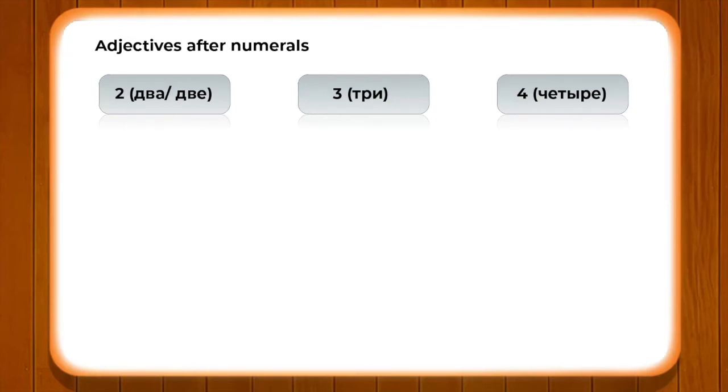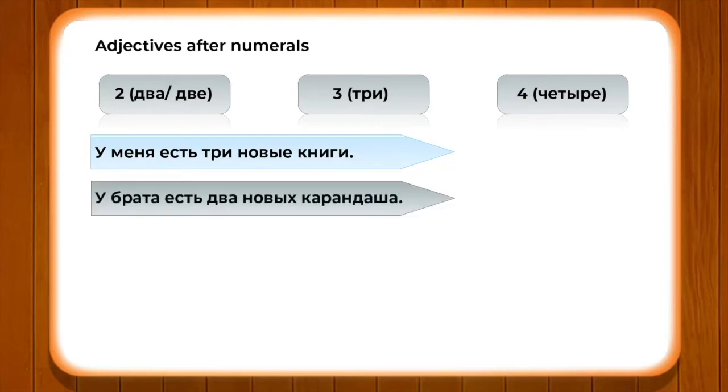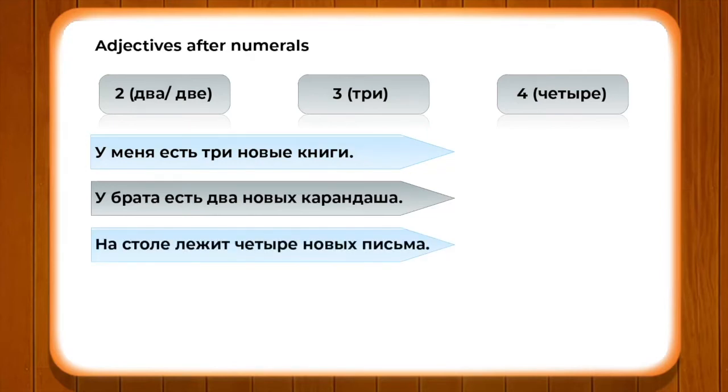Now let's learn how to do it. For example, у меня есть 3 новые книги, у брата есть 2 новых карандаша, на столе лежит 4 новых письма. So here, whenever we are using numerals, like in the first one, у меня есть 3, we have книги. In a very simple manner, 3 новые книги.